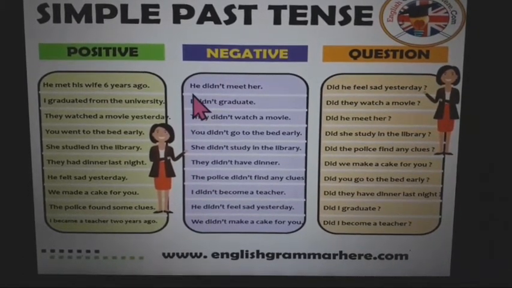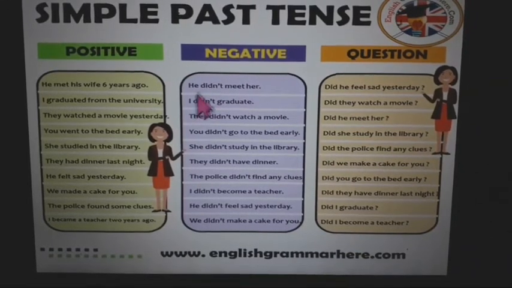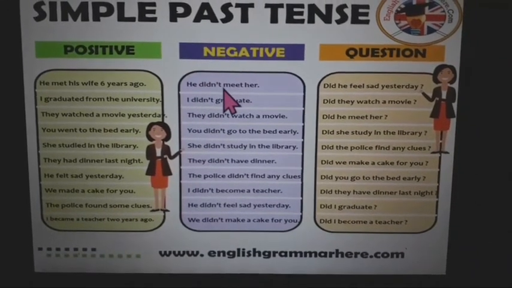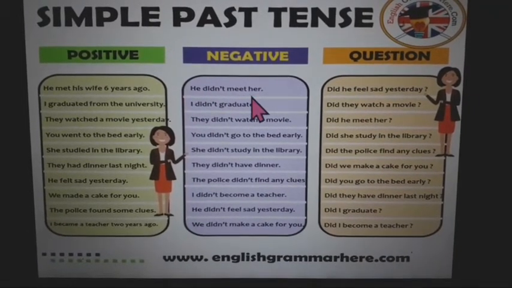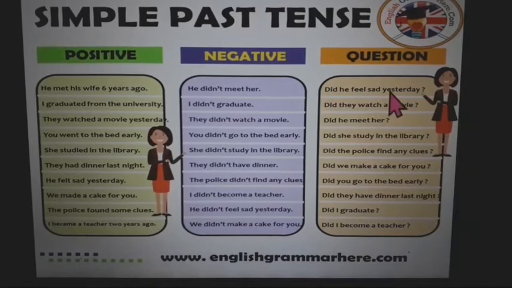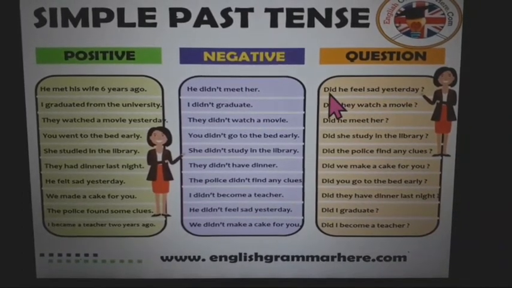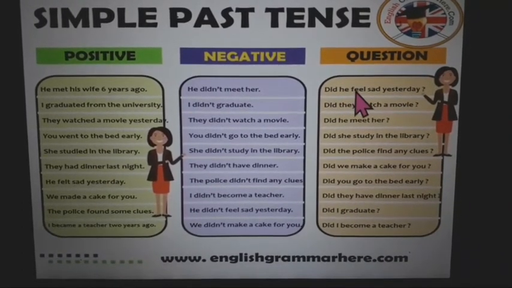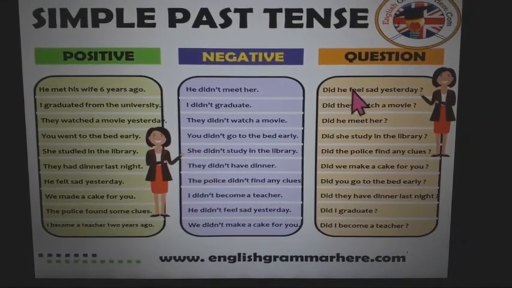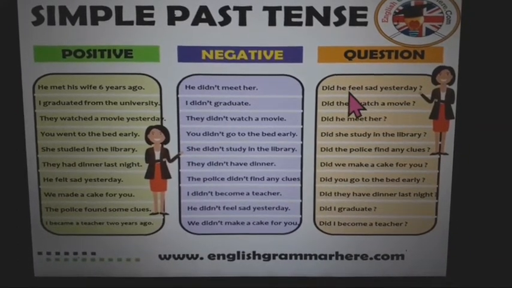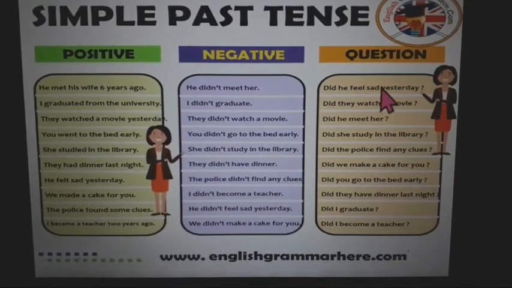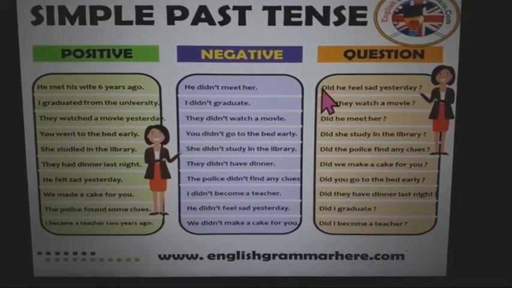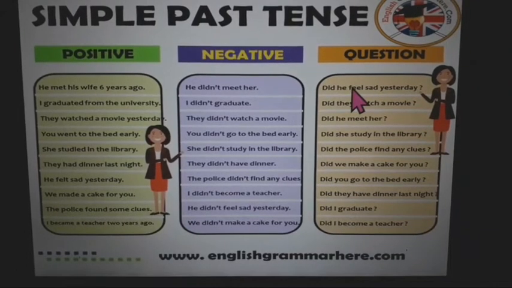Negative sentence, he didn't meet her. When you use did, your main verb should be in present tense because this did is already in past tense. Did he feel sad yesterday? Again, when you use did, there should be the present form of the verb. It will not be felt, it will be feel. Did he feel sad yesterday? So when you use did, please use the major verb in present tense.